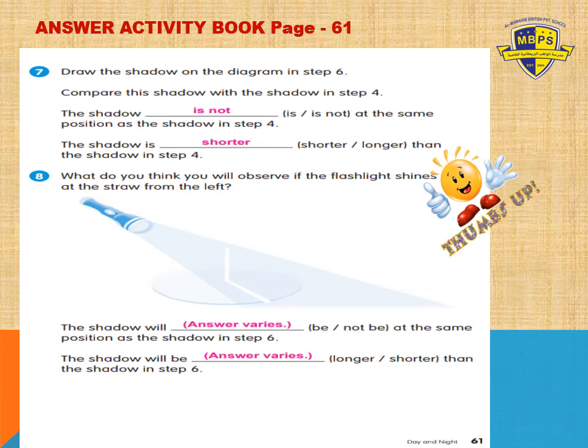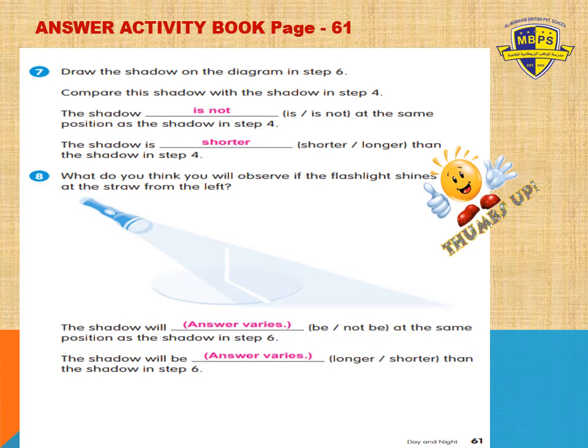From step 4, you have to compare. So, from step 4 to step 6, will the shadow be shorter or longer? Yes, I can hear. You want to give me the answer? Okay, tell. Yes, it will be shorter. Very good. So the shadow is shorter than the shadow in step 4. Very good, grade 1. Keep it up.